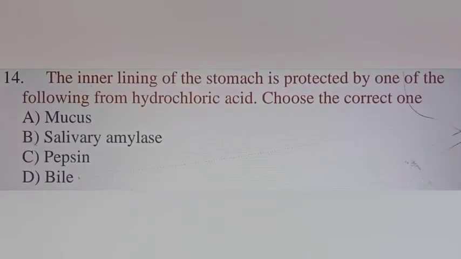Question number 14. The inner lining of the stomach is protected from hydrochloric acid by one of the following. Choose the correct one. A, mucus. B, salivary amylase. C, pepsin. D, bile. Mucus is a secretion of the stomach which protects it from damage by hydrochloric acid. Salivary amylase is produced by the salivary gland, pepsin digests protein, and bile is secreted by the liver. Hence option A is correct.